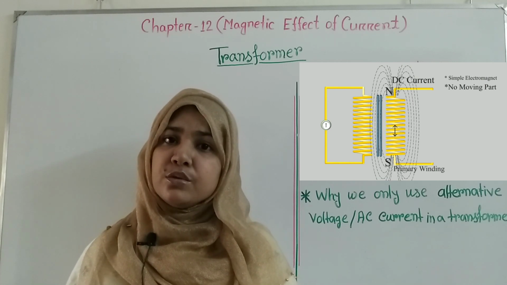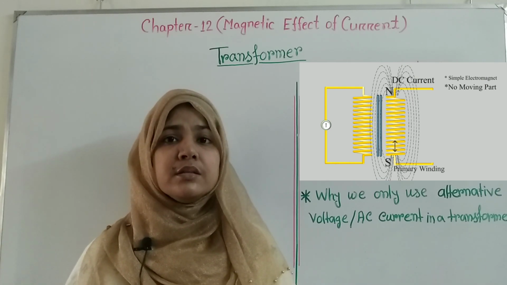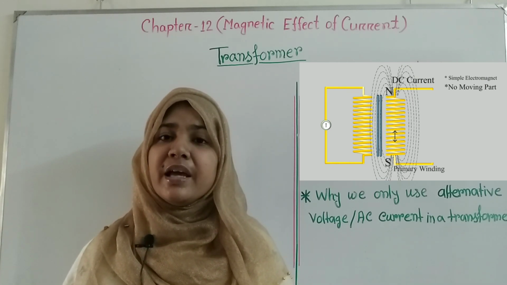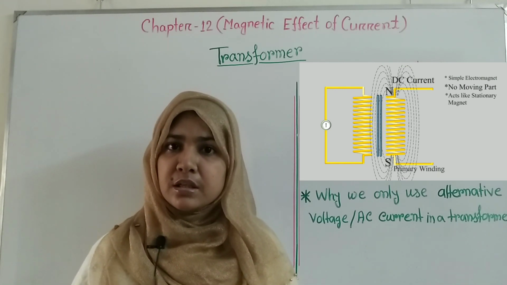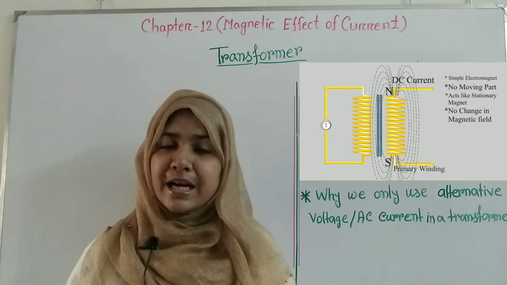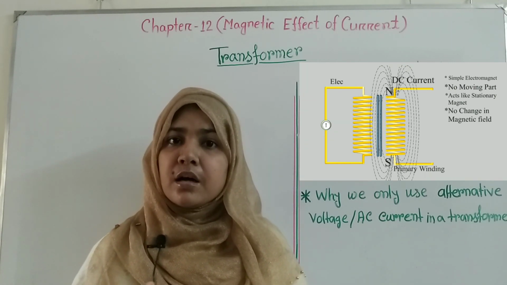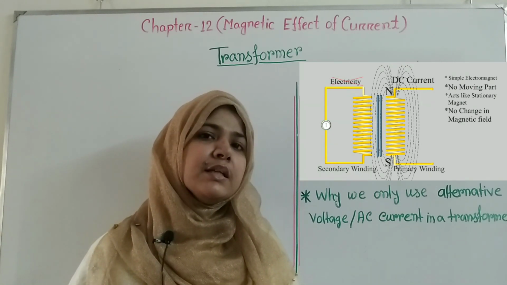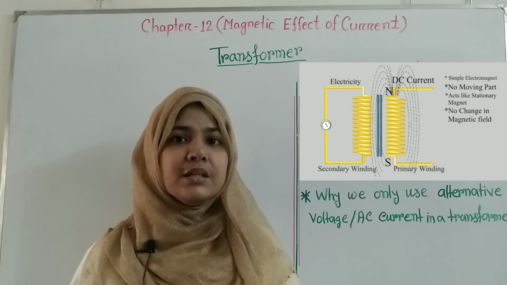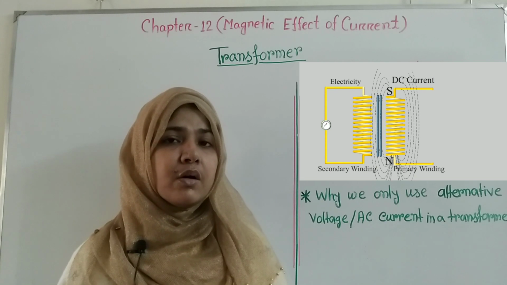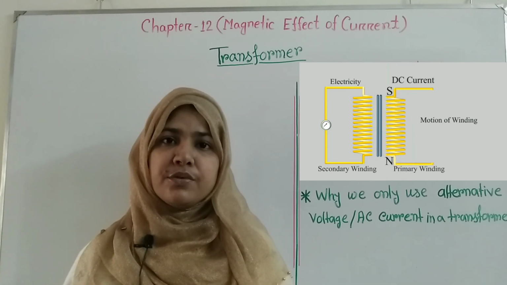So, when we use AC current, the primary coil behaves as if the bar magnet is in motion. That means for this AC current, we can get induced current in the secondary coil. So, we can only use AC or alternating voltage in a transformer.